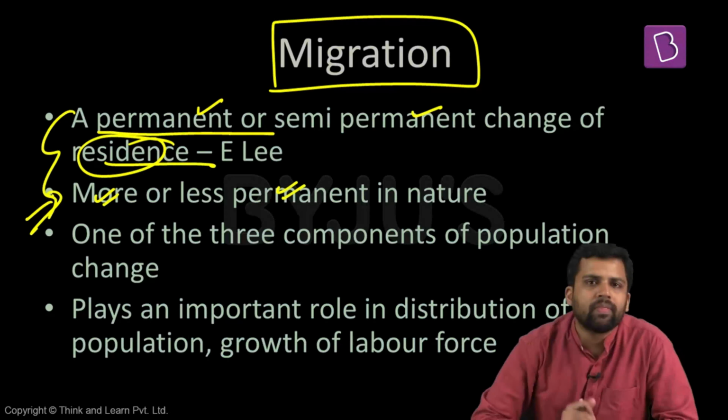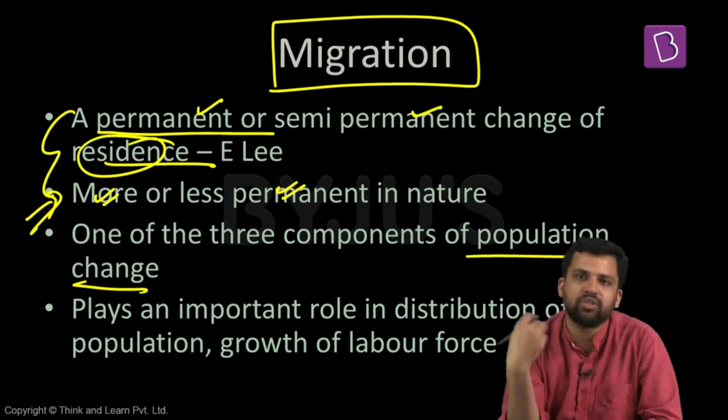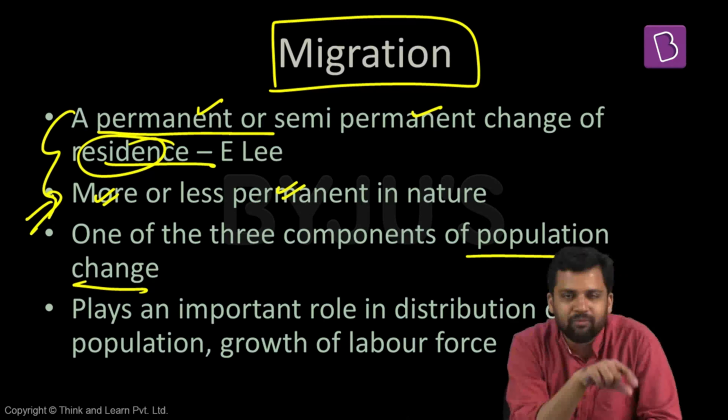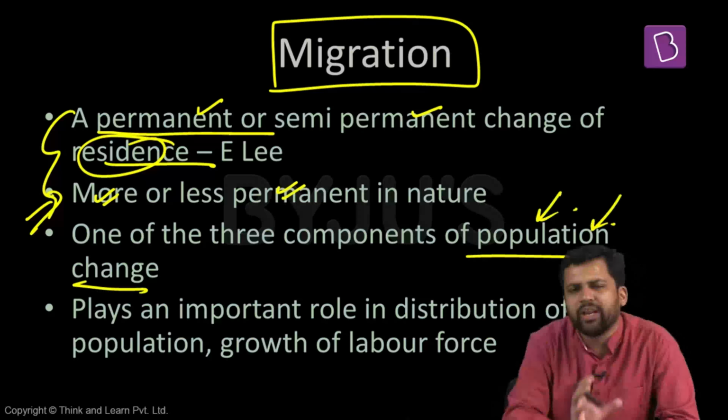And migration is also one of the components of population change. Remember, we had discussed population can change through birth, as more people are being added, and it can change because of death, as population will decrease because of death. Migration also impacts population. If people are migrating to a particular region, population increases. If more people are migrating out from the region, population decreases. So migration has some bearing on the population of an area.